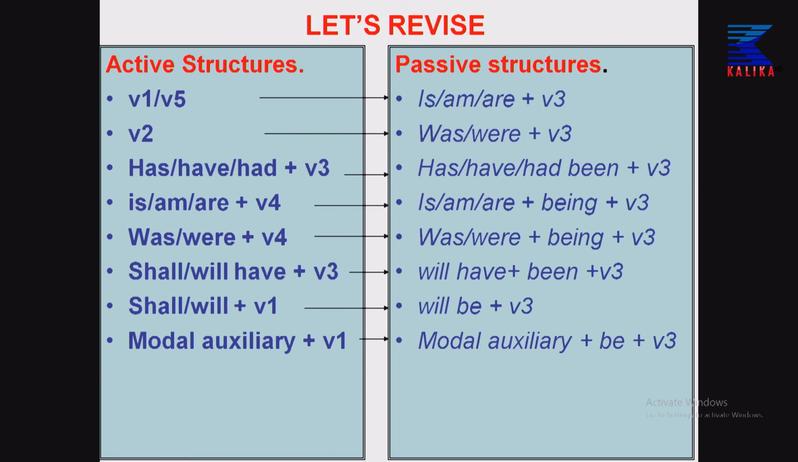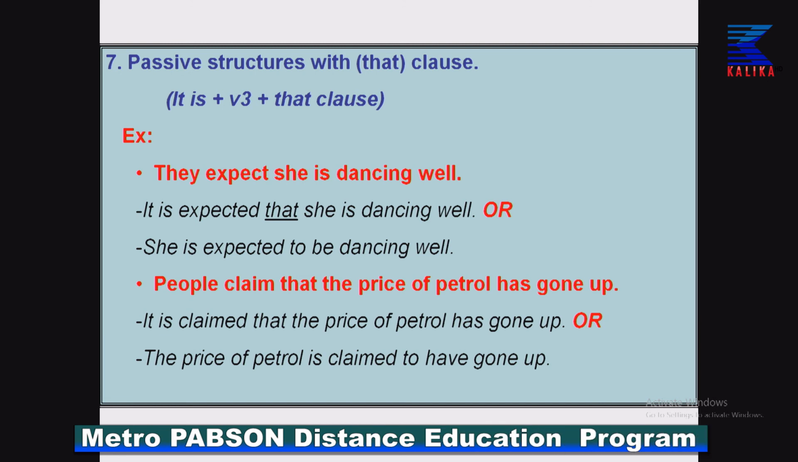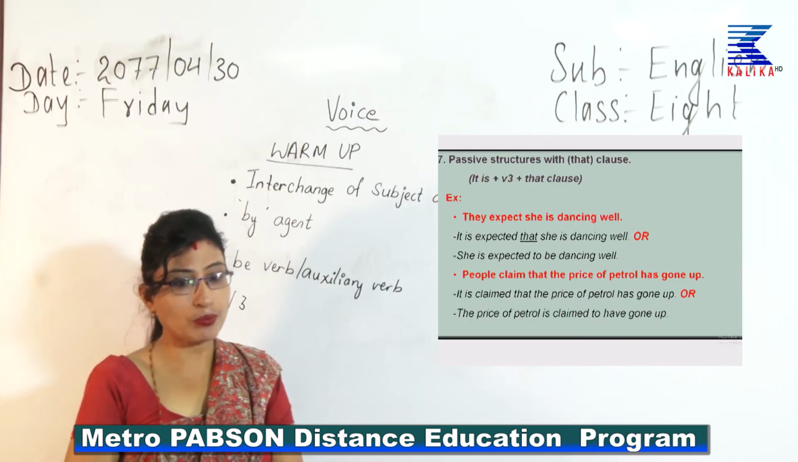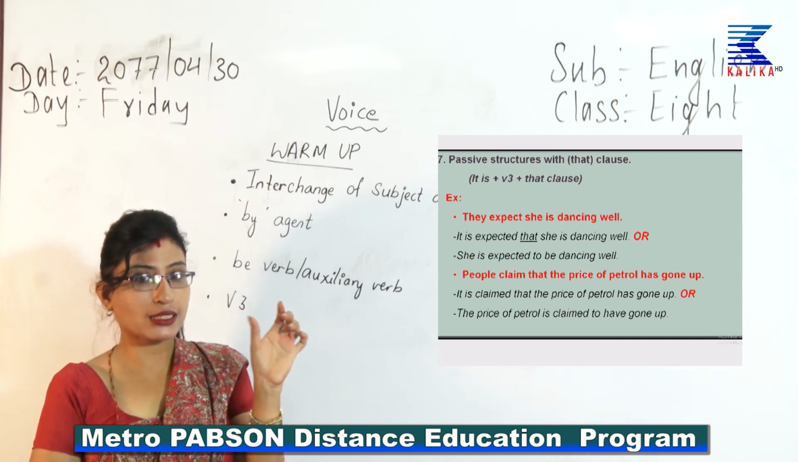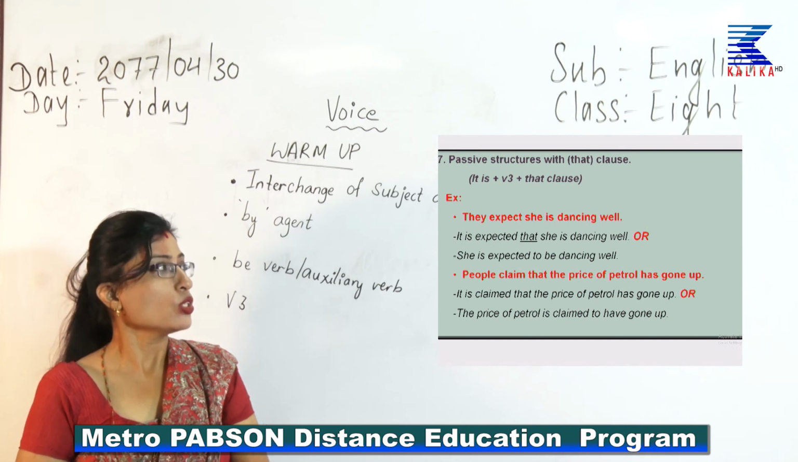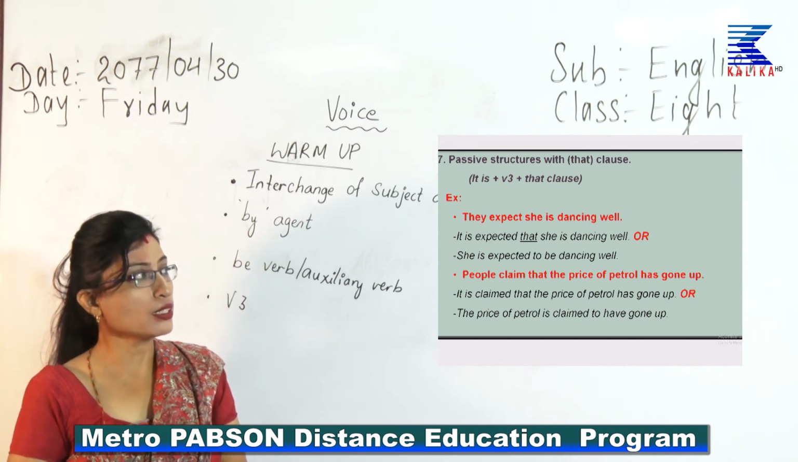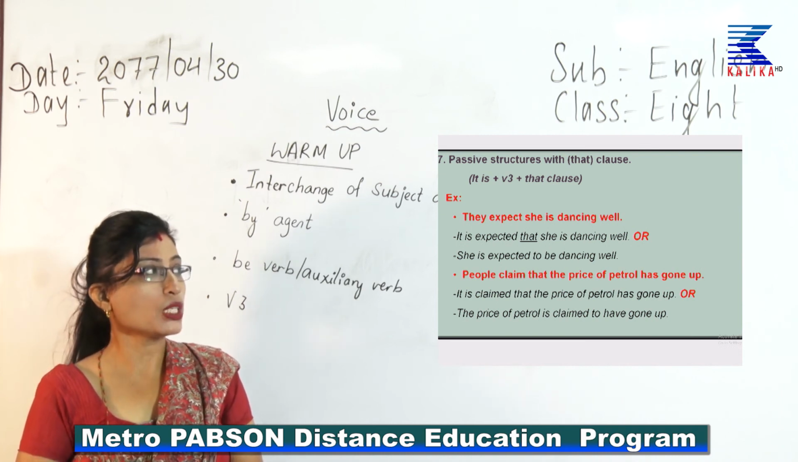So let's move on to the other one. Till yesterday we had learned 6 rules. Now let's move on with the 7th one. The 7th one is passive structures with that clause. Sometimes you will have a that in a passive structure. So the normal pattern in a passive sentence is it is plus verb 3 plus that clause.